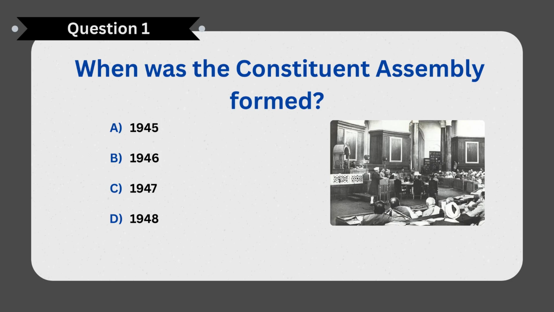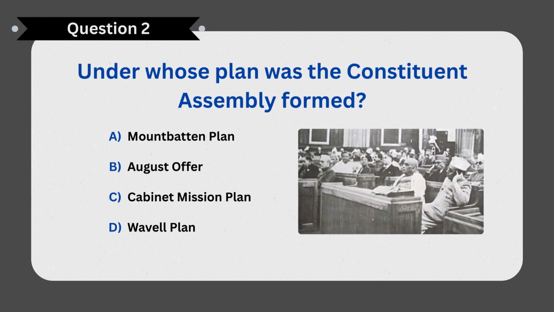First question. When was the Constituent Assembly formed? Correct answer B. 1946. Next question. Under whose plan was the Constituent Assembly formed? Correct answer C. Cabinet Mission Plan.